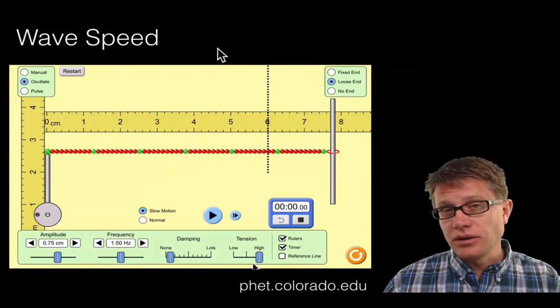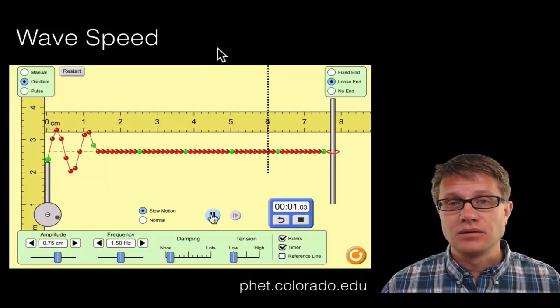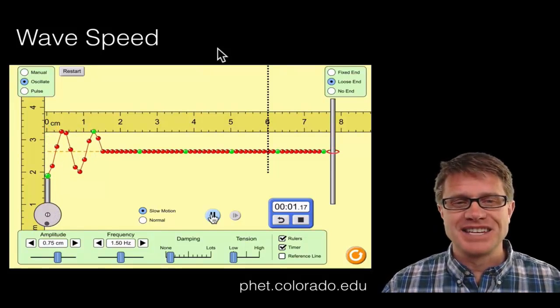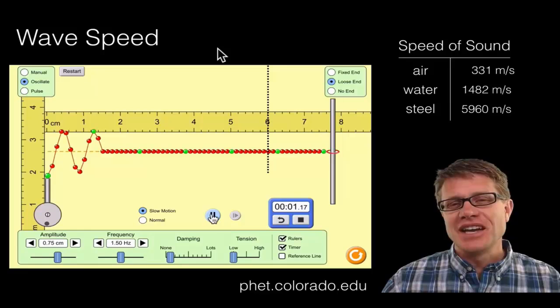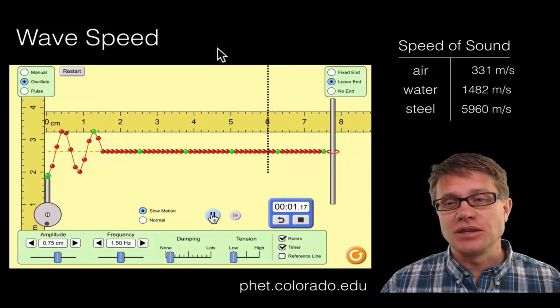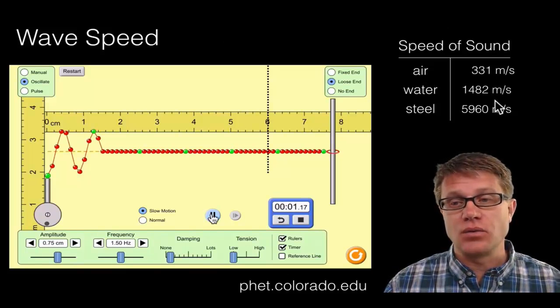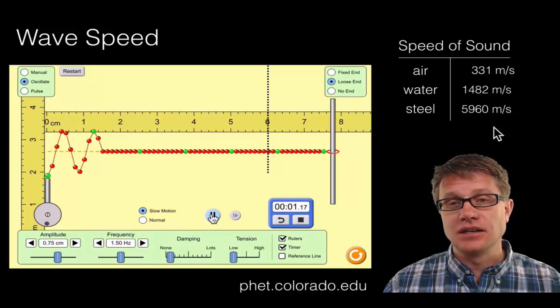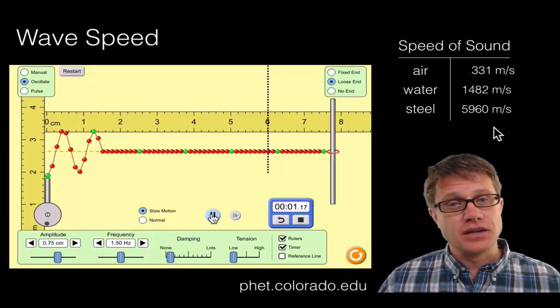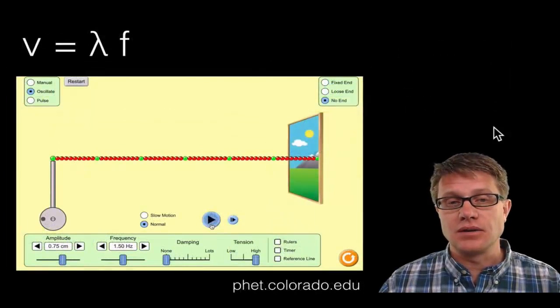Now what happens if we totally decrease the tension? There's no tension inside there. Oh, you can see that it's going really, really slow. And so I'm not going to keep going on this one. It'd take forever. And so as we increase the tension inside the material, you can see we're increasing the speed. So here's some speed of sound. So this is in air, 331 meters per second. In water, it's much faster. And in steel, if you were to just hit steel and then listen to it really far down, it's going to go way faster than it would inside the air itself.